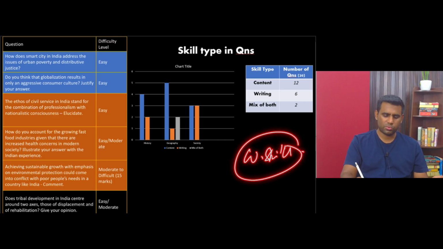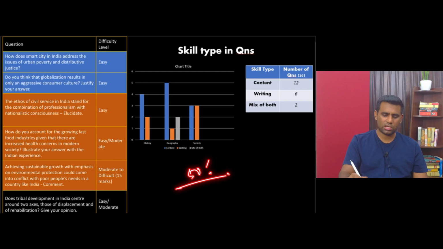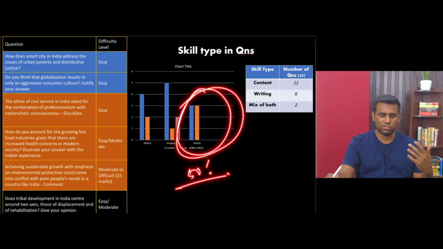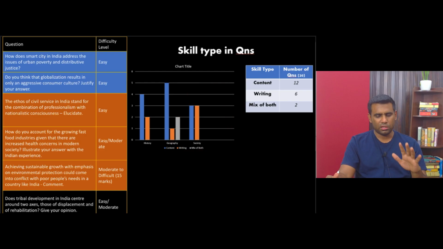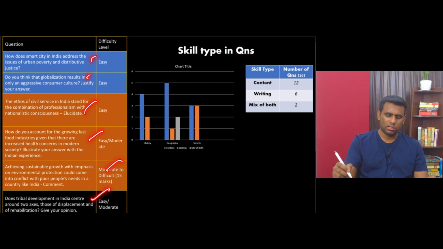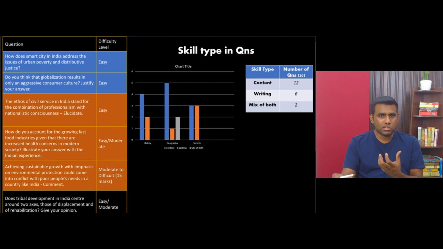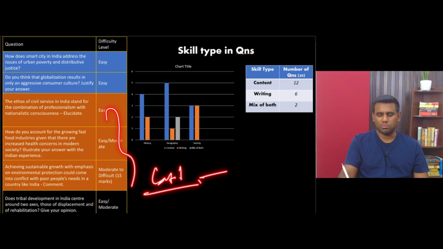And this year as well, 50% of the questions in sociology are dependent upon how well you can present your thoughts, right? Let me reiterate it again. There are no difficult questions in society. Every question can be clearly understood. Just that presenting and creating an edge between aspirants is not dependent only on the content. It also depends upon writing ability.